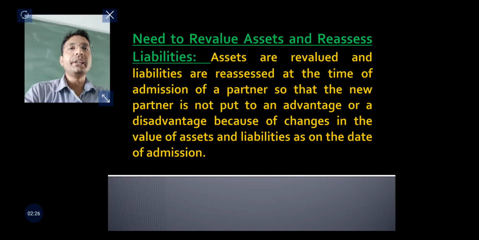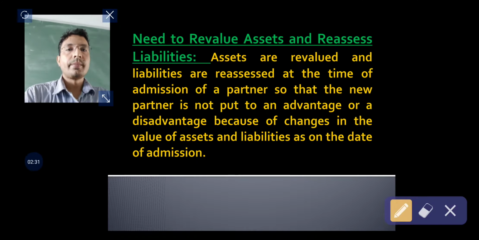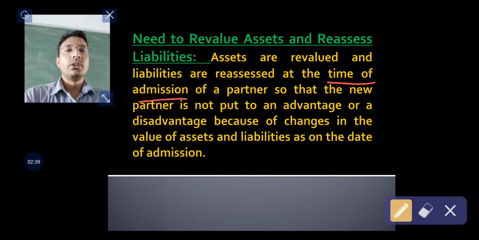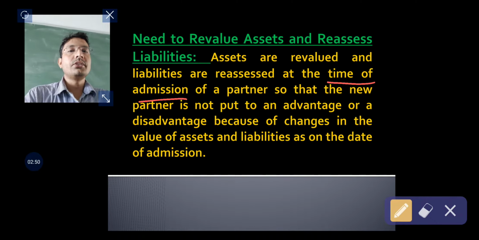So what is the need to revalue the assets and reassess the liabilities? Assets are revalued and liabilities are reassessed at the time of admission of a partner, so that the new partner is not put to an advantage or a disadvantage because of change in the value of assets and liabilities as on the date of admission. So the new partner should not be put to an advantage or disadvantage because of change in the value of the assets and liabilities.